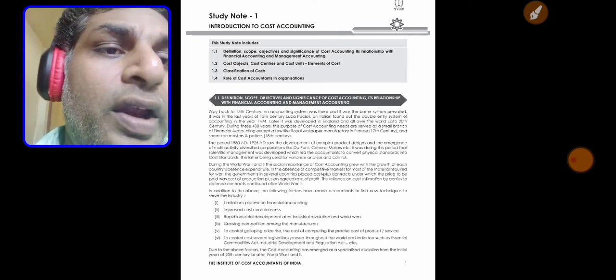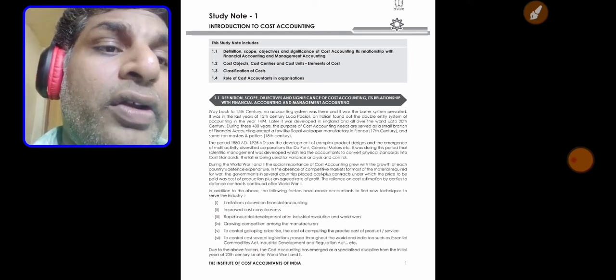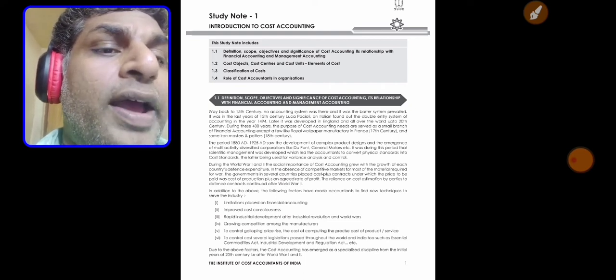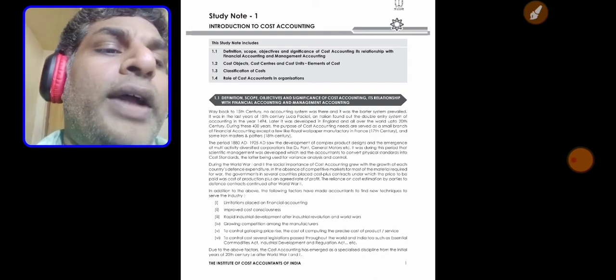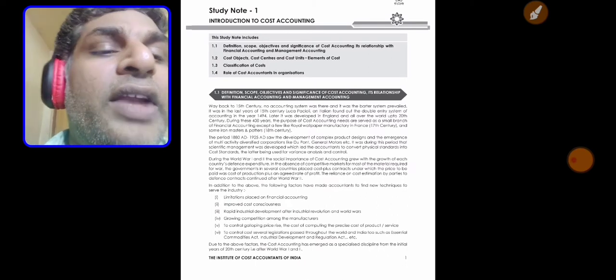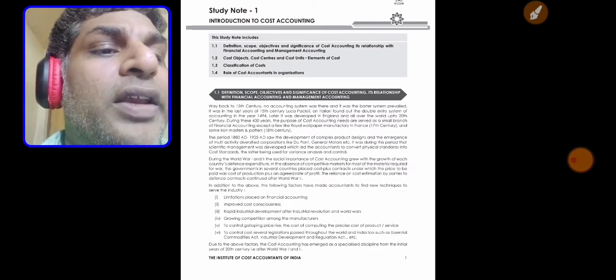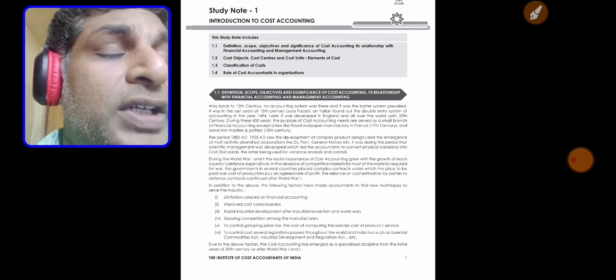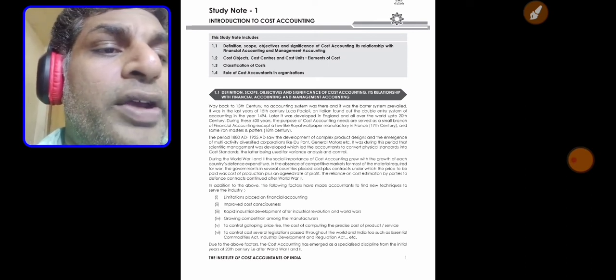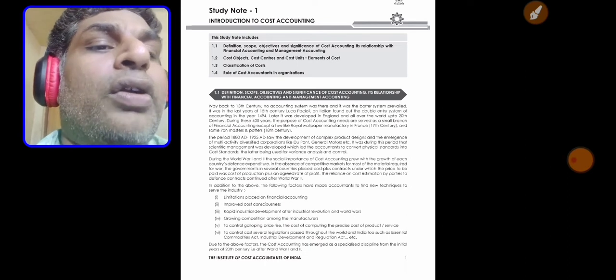The period between the 1880s and AD 1925 saw the development of complex product designs and the emergence of multi-activity diversified corporations like DuPont and General Motors. It was during this period that scientific management was developed, which led accountants to convert physical standards into cost standards, the latter being used in variance analysis and control.